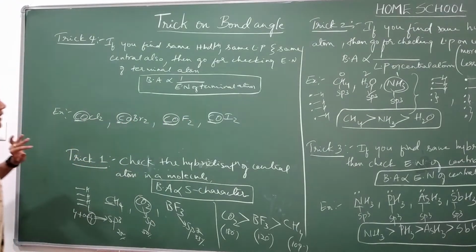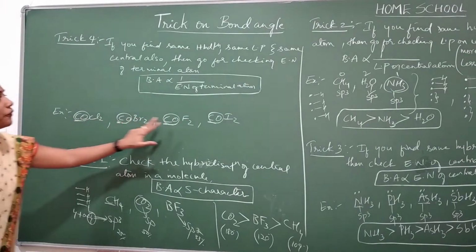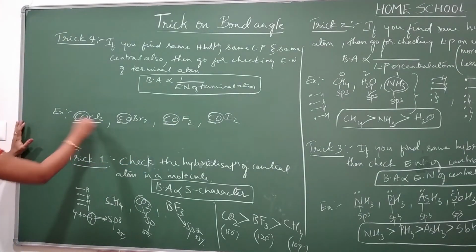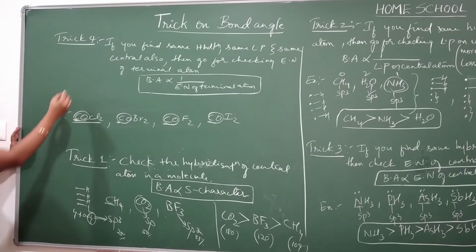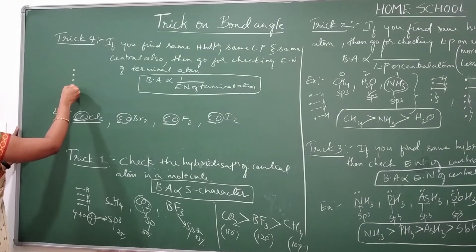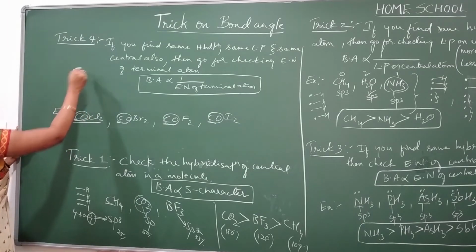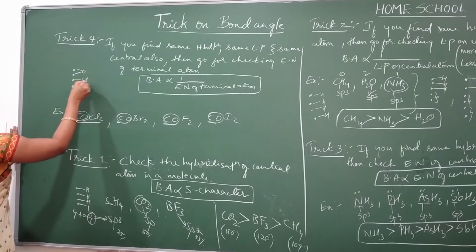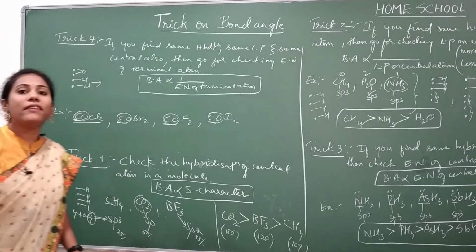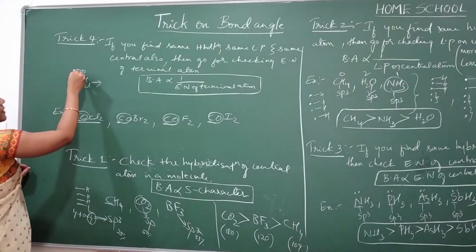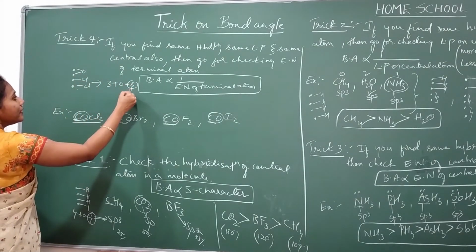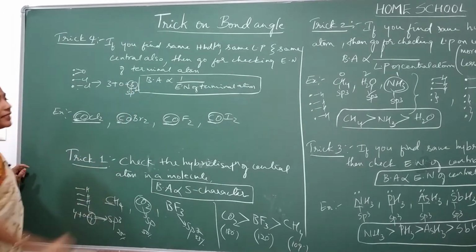So looking at this only, you can definitely say all of the molecules will have same hybridization. Which hybridization will you observe in them? Let me check here. Carbon is the central atom, and its valency is 4 valence electrons. With one oxygen 2 electrons will go, and Cl. So how many sigma bonds? Among the two bonds with oxygen, one is sigma and one is pi. So sigma bonds are 1, 2, 3 and lone pairs are 0. If you get the number 3, then it will show sp2 hybridization.